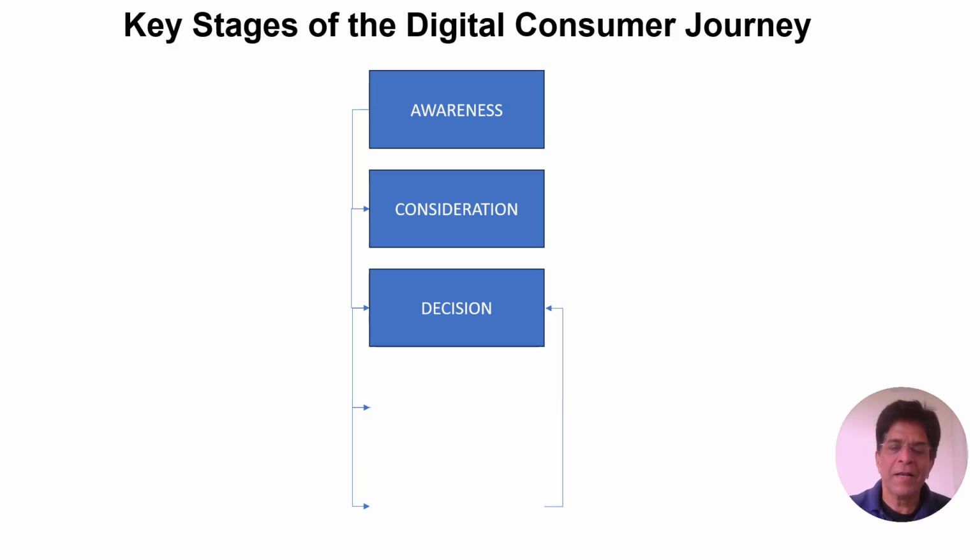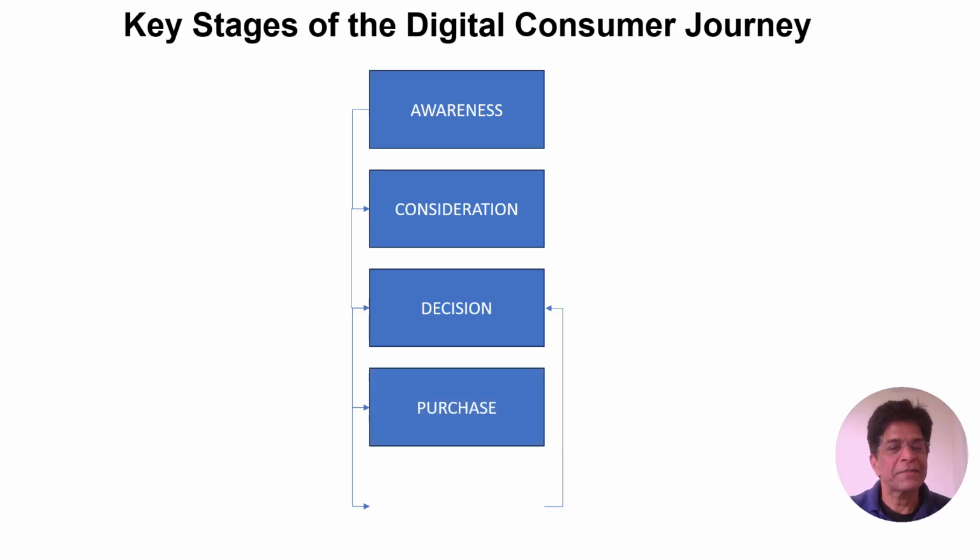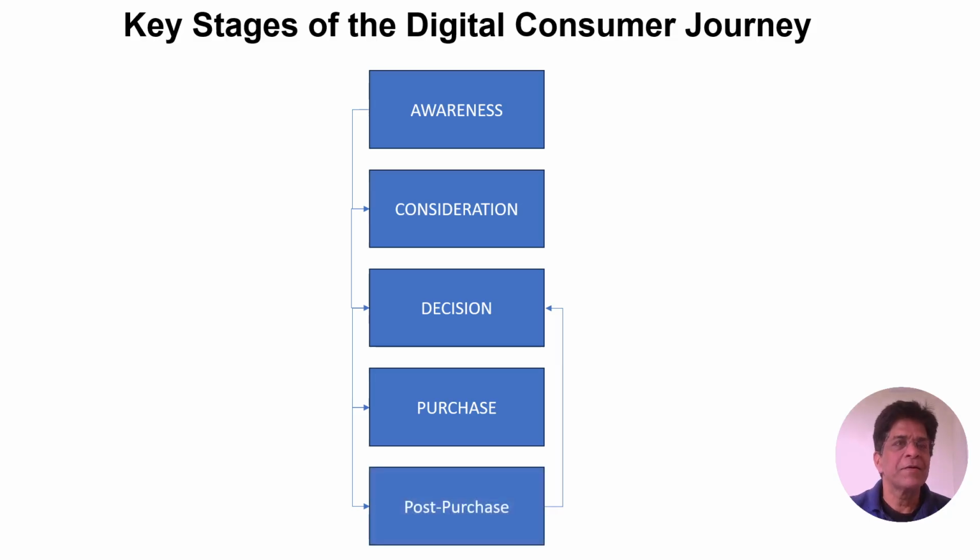If I have to buy, let us buy this. That is the decision stage, then purchase. We buy it, then we see what the effect is, what the experience is after purchase, the post-purchase experience, negative or positive. So in this journey of the digital consumer, we have to ensure our digital marketing is fitting into these stages well and appropriately. How is it possible with this technology?